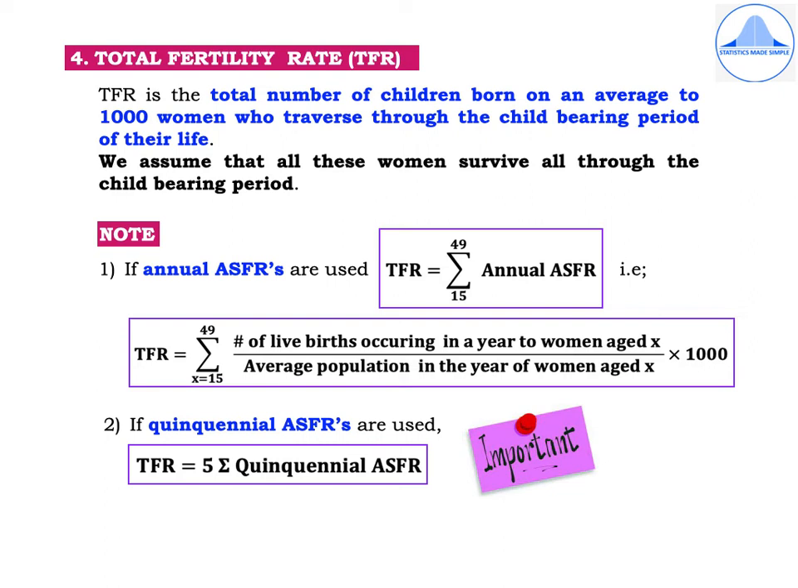That means you calculate the annual ASFR for the age 15, then you calculate ASFR for the age 16 years and continue up to ASFR for 49 years. And if we add up all these ASFRs for the ages 15, 16, 17 up to 49, then we get TFR. The second and the most important formula for TFR, if quinquennial ASFRs are used, is TFR is equal to 5 times summation quinquennial ASFR.